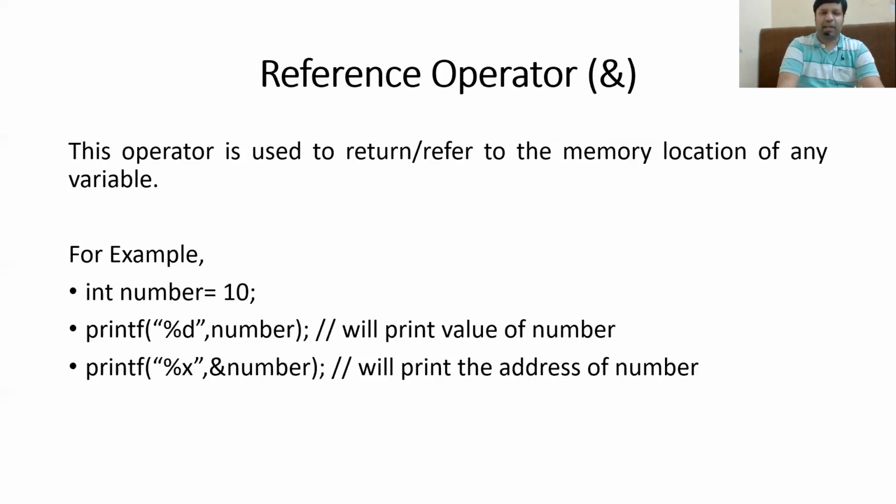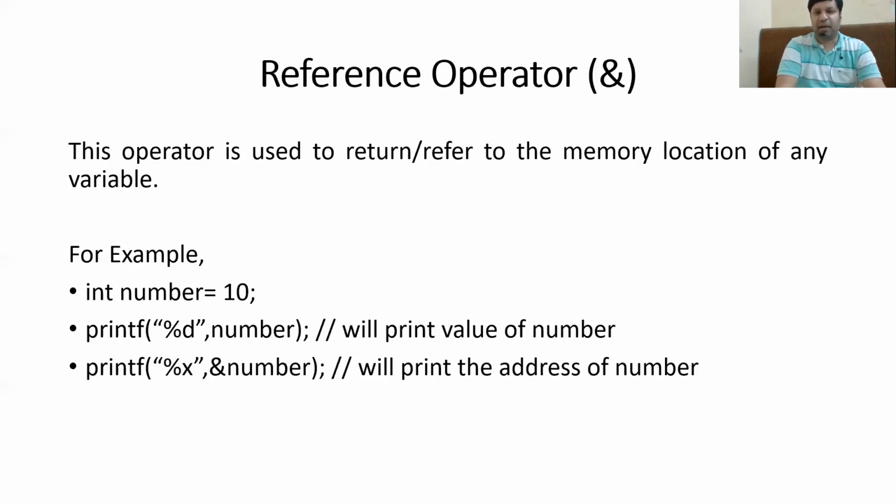Now, when we create a normal variable of any data type, for example, int a, what actually is a? A memory of 2 bytes is allocated because it is of integer data type, and a is called the reference to that memory location. Basically, a is not doing anything. It is referring to that memory location. So now if you want to know the address of any variable, you have to use the reference operator.